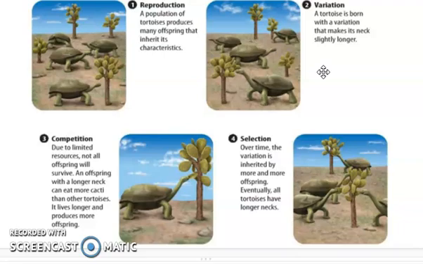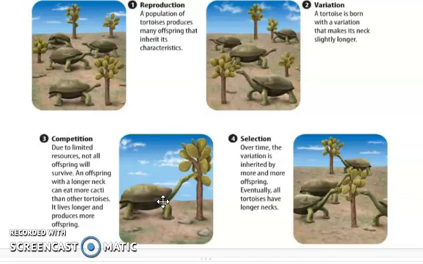Some necks are different than others, and the organisms that have the traits that are best suited for their environment allow them to survive or compete with the organisms that don't have the best traits for their environment. When the ones that have the best traits get the most food or the best shelter, what happens is they survive and nature selects, or they're able to last long enough to be able to reproduce.